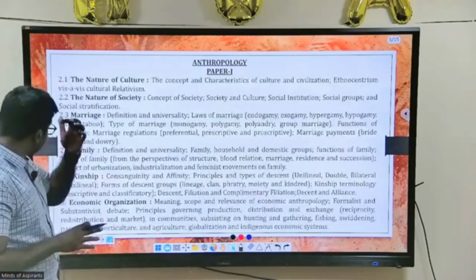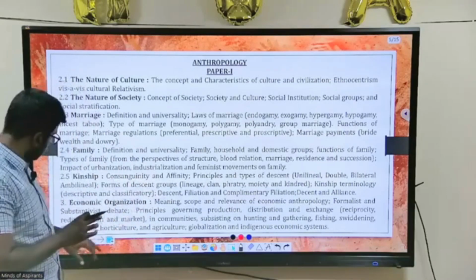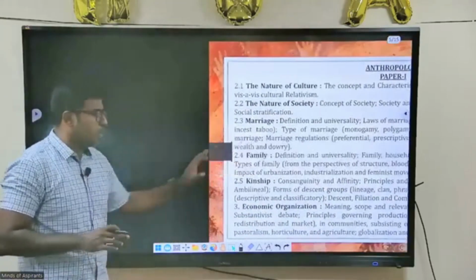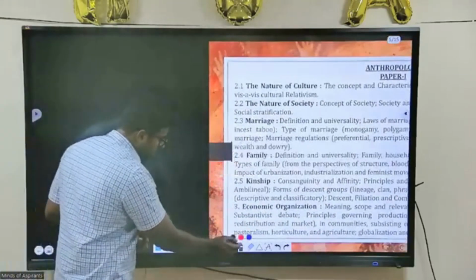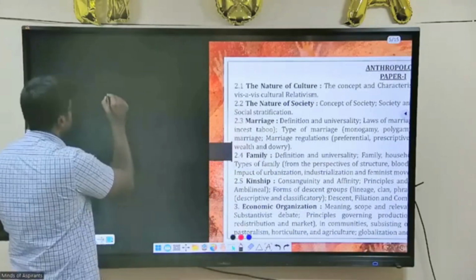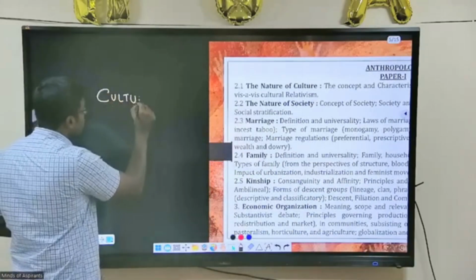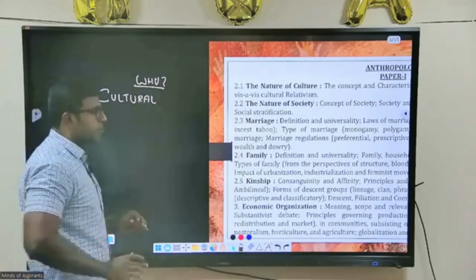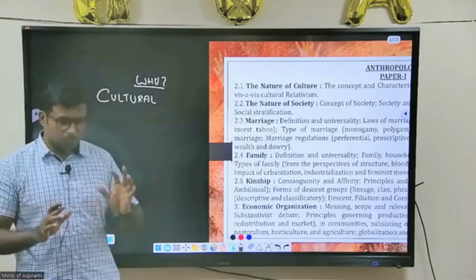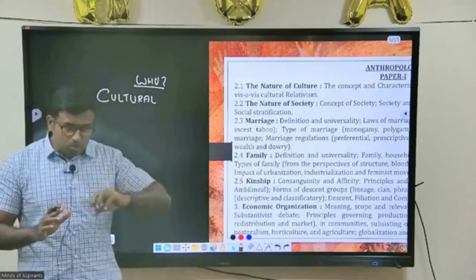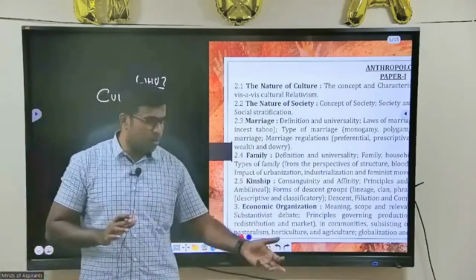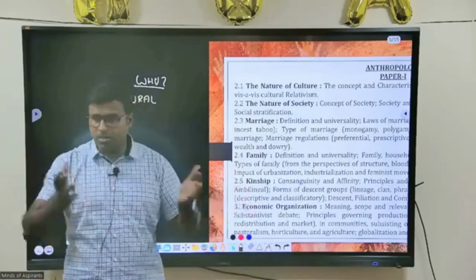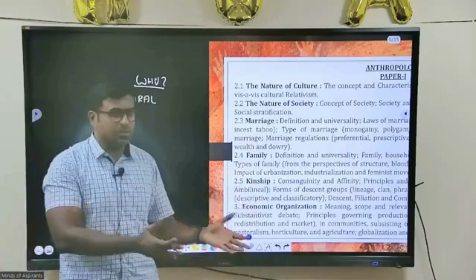The next important section is cultural anthropology. See, as I go along, every section: the first section is biological anthropology, the second section is cultural anthropology. Here you should ask again why I should read this section. Every time in the optional paper, we refuse to ask this question. That is why once you complete the optional, we'll be stranded nowhere. We'll be thinking, what are these notes which I have? What is this syllabus which is there? What is the question they are asking?